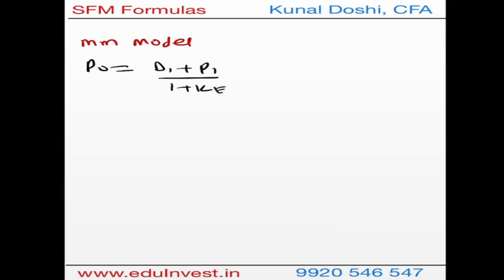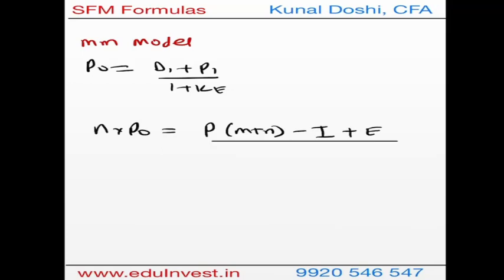And if you want to find the market cap, it is N times P0, which is number of shares into price, which is the total market cap, which is price multiplied by M plus N. M is the new shares, and N are the old shares, minus the investment plus the earnings divided by 1 plus KE.